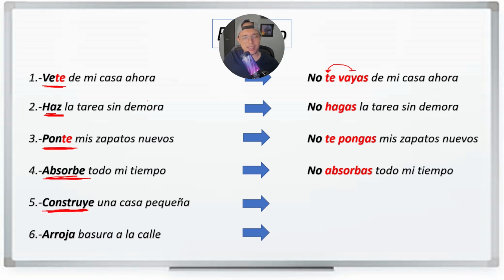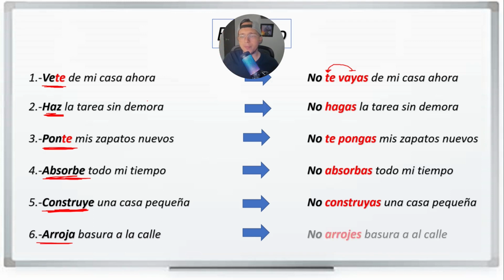Construye una casa pequeña, that sounds weird. Hey, build a small house. No, we say don't build a small house. No construyas una casa pequeña. One more time, guys. No construyas una casa pequeña. And this one, hey, throw garbage on the street. No, it's the opposite. Don't throw. So, no arrojes basura a la calle. Oh, this is my little mistake. This will be la calle. So we say, no arrojes basura a la calle. Don't throw garbage on the street.